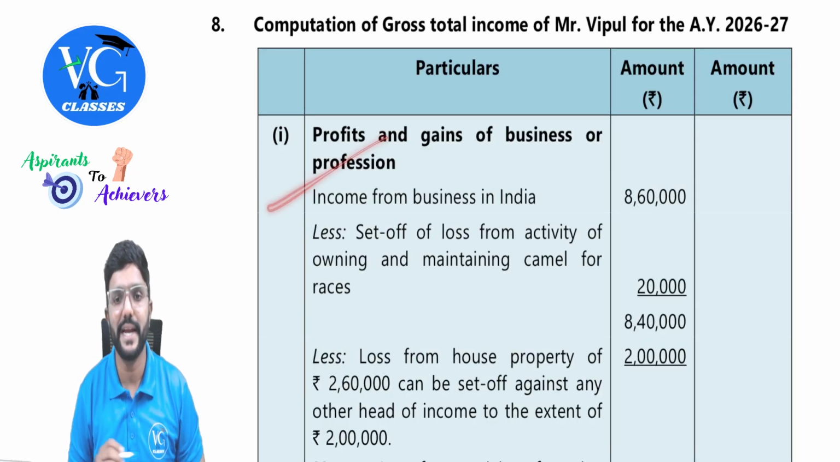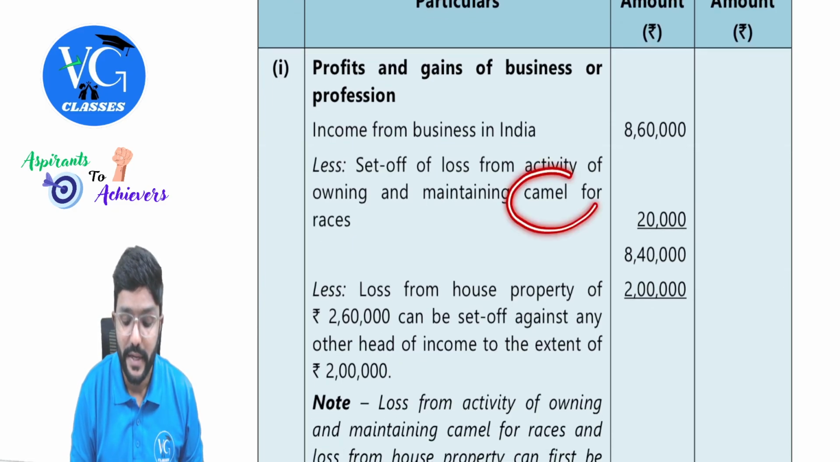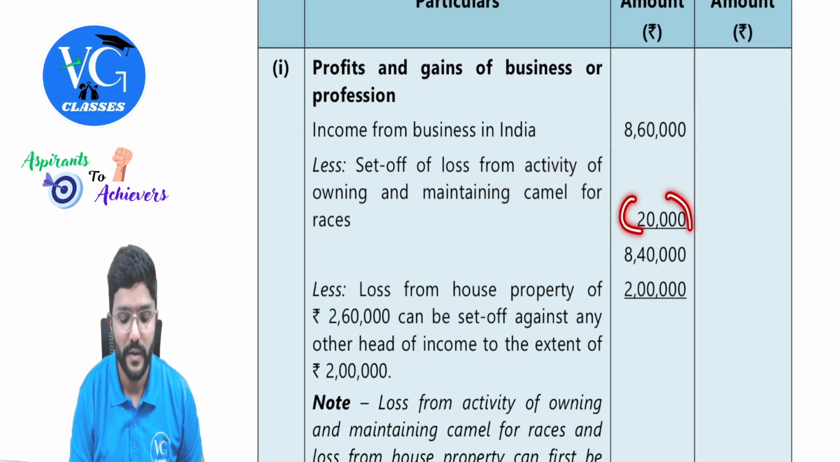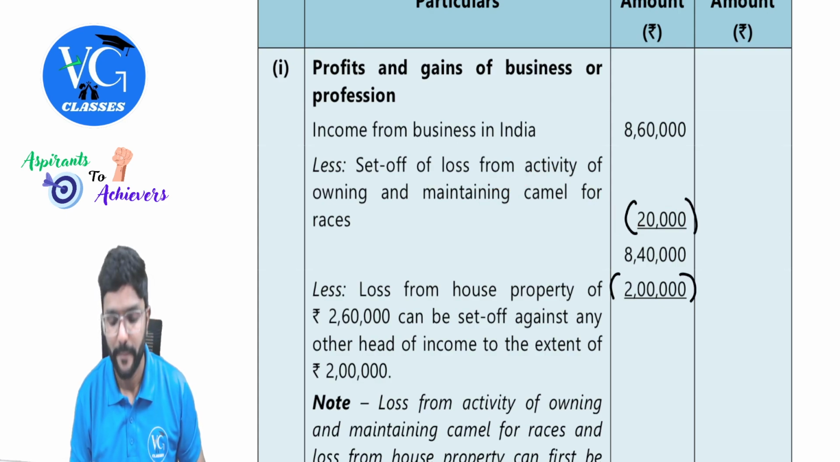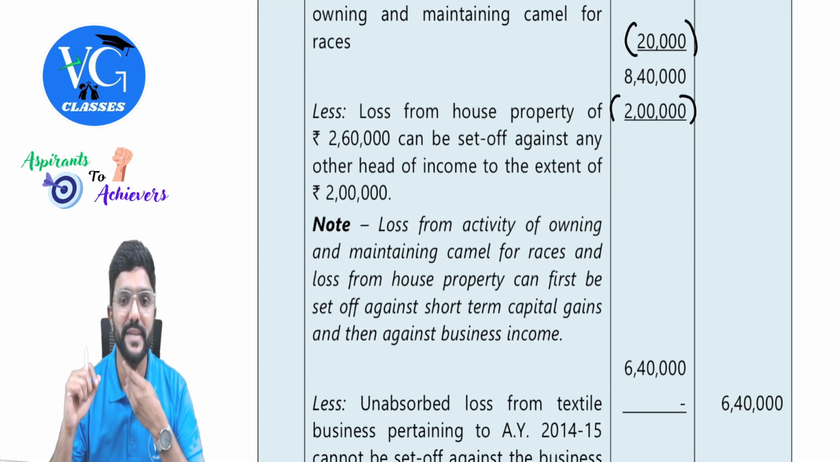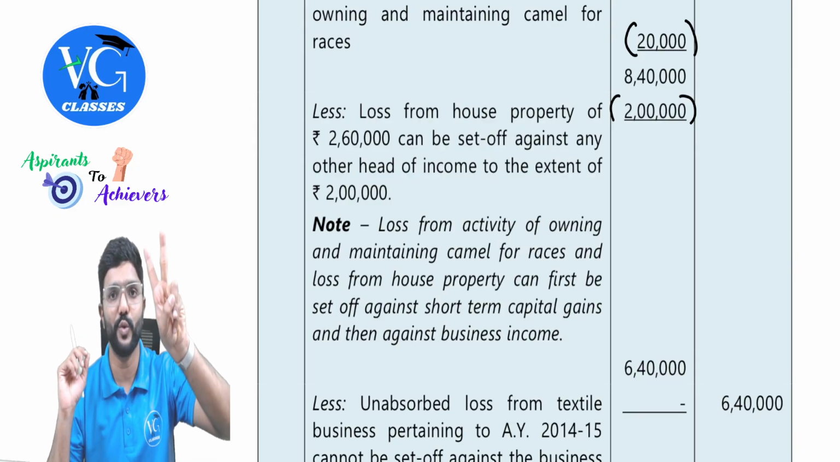Income from business in India, 8,60,000. Set off of loss from the activity of owning and maintaining camel. Can we adjust it? Yes, it is not special. I told you already. 20,000. Let me put wherever we are deducting anything in brackets. Next, loss from house property of 2,60,000 can be set off against other heads as Mr. Vipul is following the optional scheme, but maximum 2 lakh.